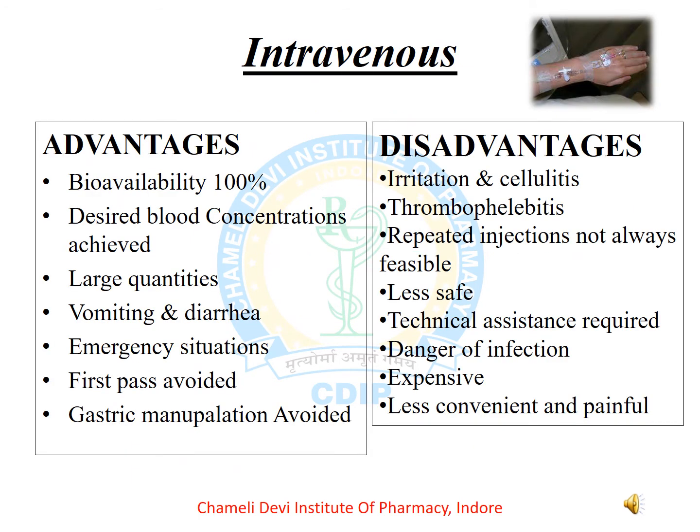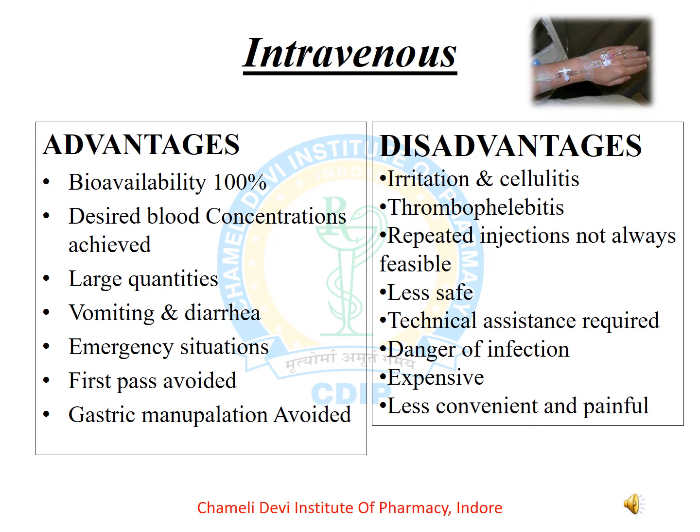If the drug is directly administered via veins, it is known as intravenous route of drug administration. There are several advantages like bioavailability of intravenously administered drug is 100%. The desired blood concentration is easily achieved.